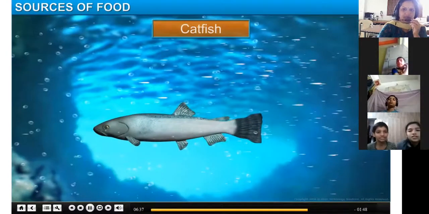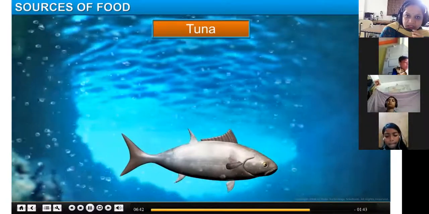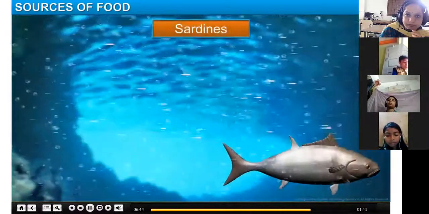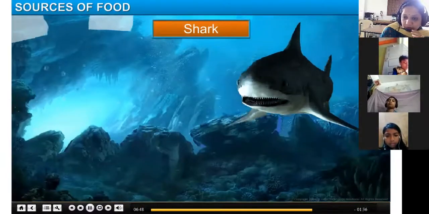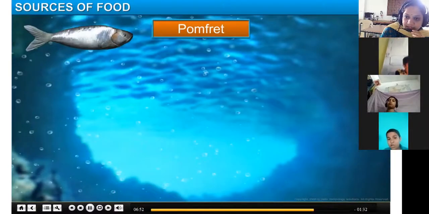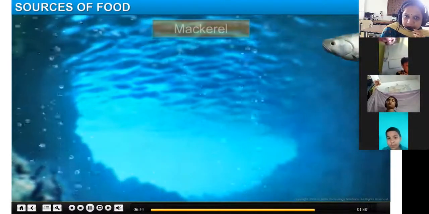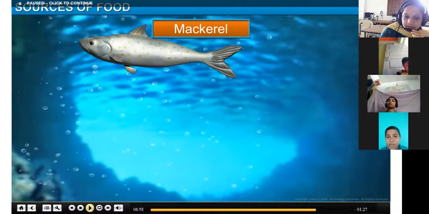See the images. Catfish, tuna, sardines, sharks, pomfret, mackerel. These are the names of food fishes.